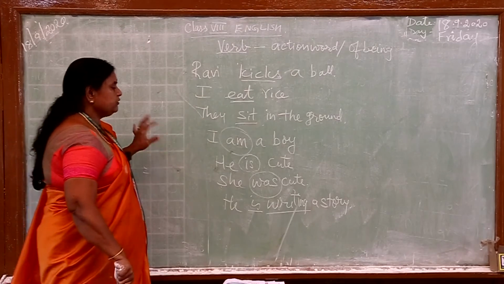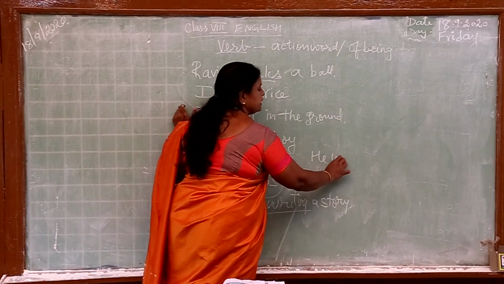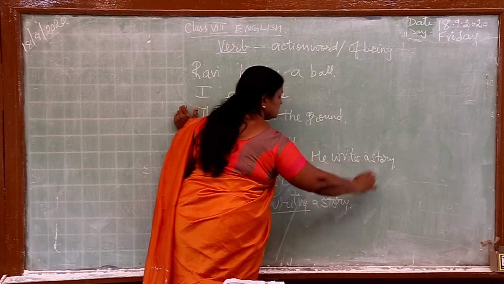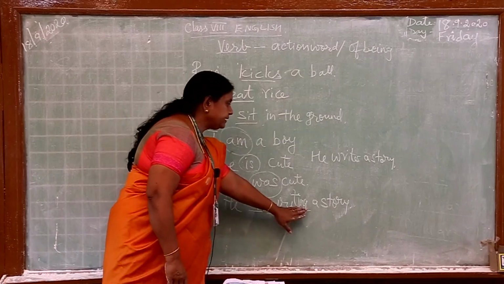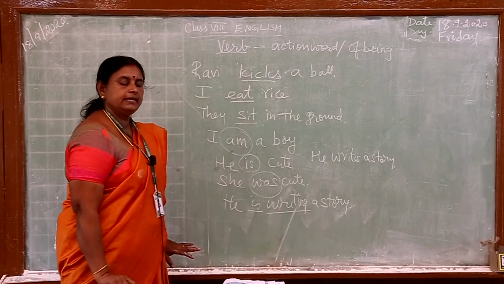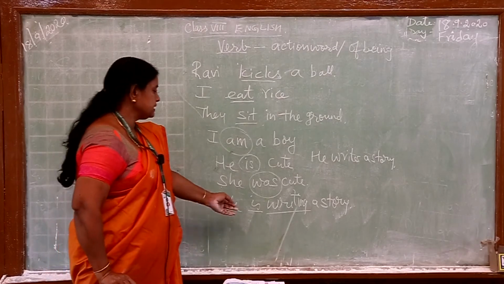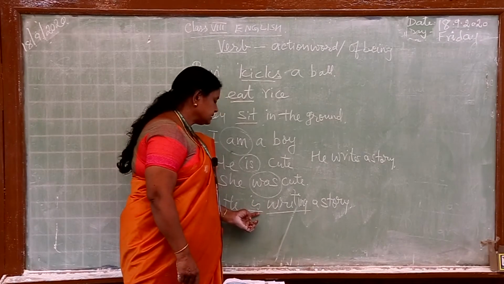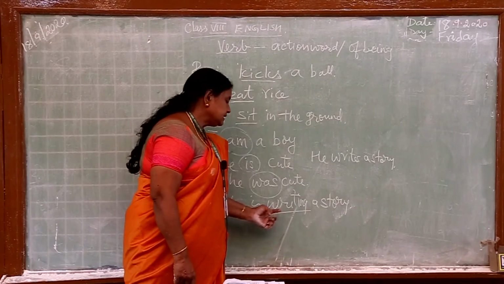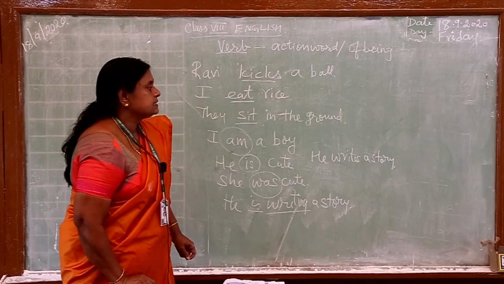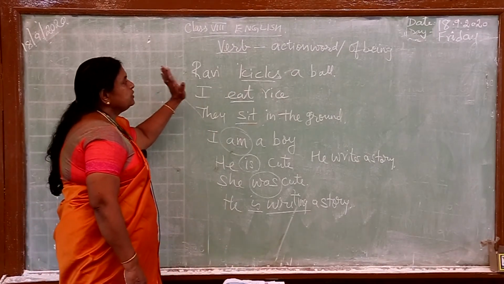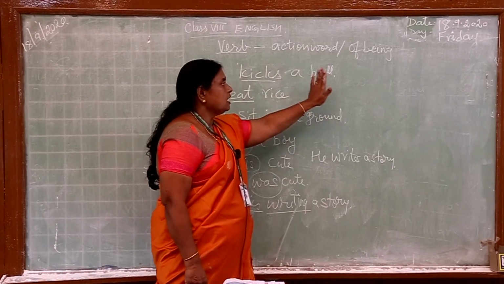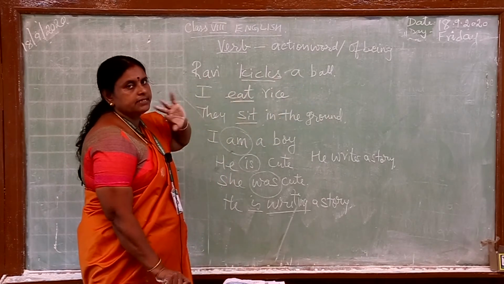Now, if I say he writes a story, and he is writing a story, what is the difference? When you say "writing", writing comes in the continuous form. So the action word is writing, and "is" is the be verb. So, "is writing" tells about the continuous form in the sentence. So that is what you can understand about the verb. It talks about the action word, or the state of being also.